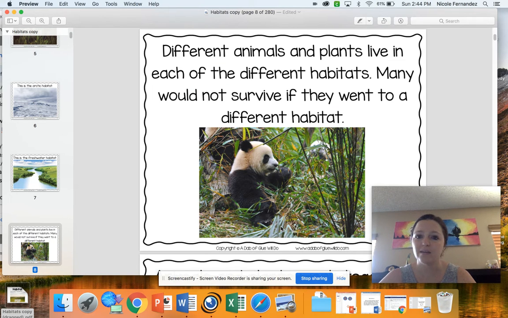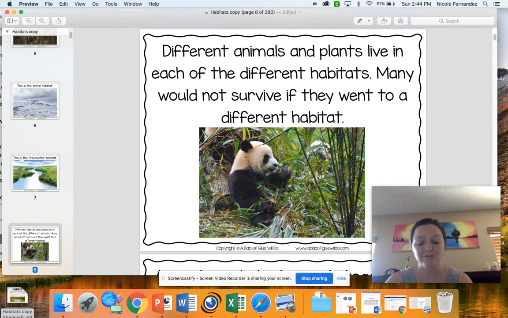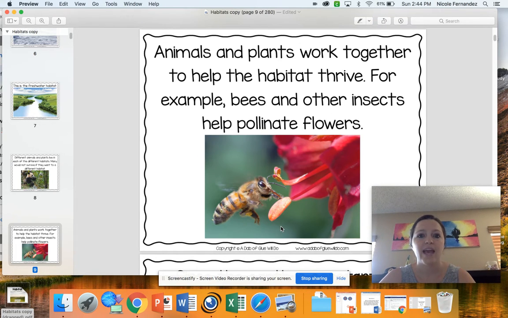Okay, and different animals and plants live in each of these different habitats. Many would not survive if they went to a different habitat. So if you took, let's say, a polar bear and put it in a desert habitat, it wouldn't survive there. It needs to be in a cold area. It would not be able to survive in the heat. So a habitat has all the things that the animals need to survive.